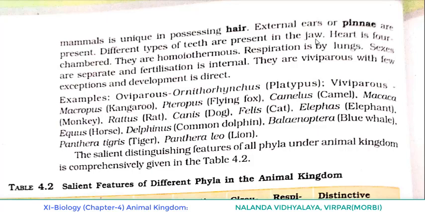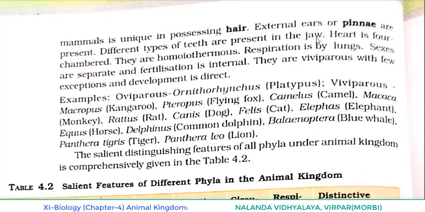As the case is of presence of 2 sets of teeth, we can say the condition is diphyodont. What is it known as? Diphyodont. That means temporary teeth, that is the milk teeth, and permanent teeth are present. That's why 2 sets of teeth, and different types of teeth present, that's why it's known as heterodont.